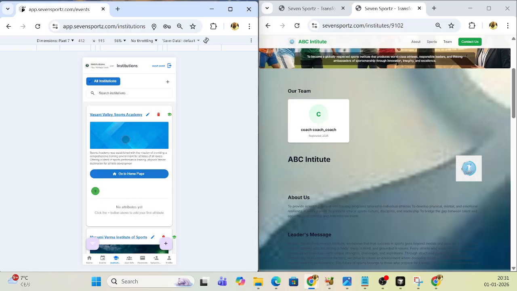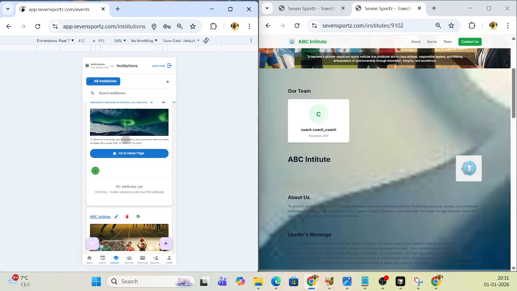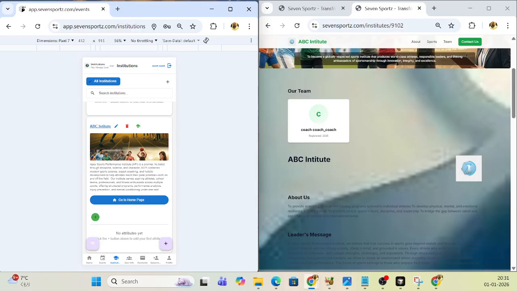Okay, and so this account has already created a couple of pages. If you see this ABC Institute, right? This is the ABC Institute. So you register from the web page builder in the app, and the result you get in the Seven Sports website is a landing page of your sports institute.